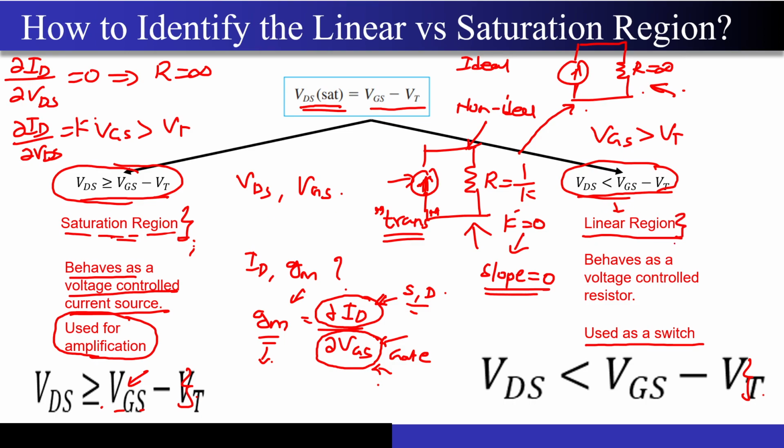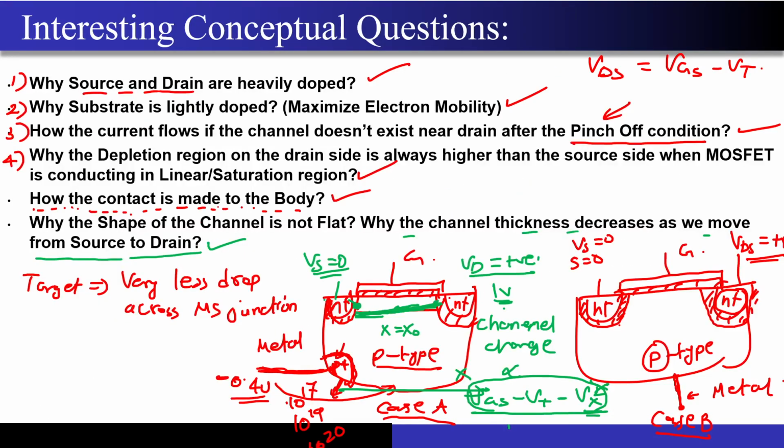One mistake that many students make is they directly use the current formula for the saturation without doing any of these calculations. That is, you have to check whether VDS is greater than VGS minus VT or not. Correct? In the question they won't mention whether the MOSFET is operating in the saturation or whether it is operating under linear. It is your job to decide it. Correct? And once you have decided it, then use the current equation formula accordingly and calculate the value of current depending on whether it is operating under linear mode or under the saturation region. Correct? Now the next, just give me a second.